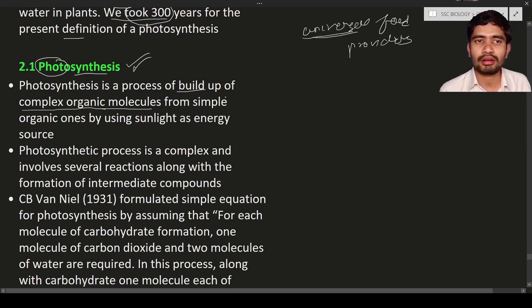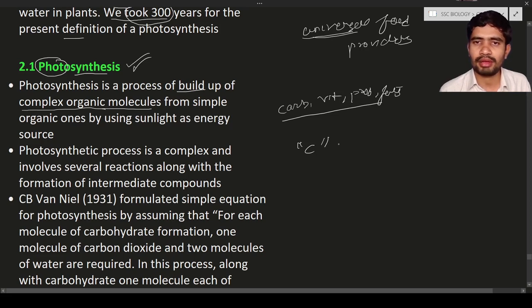What is meant by complex organic compounds? Like carbohydrates, vitamins, proteins, fats, etc. These all are complex organic compounds. They contain carbon. First of all, you have to understand what is meant by organic and inorganic. Any chemical substance which contains carbon is known as organic.